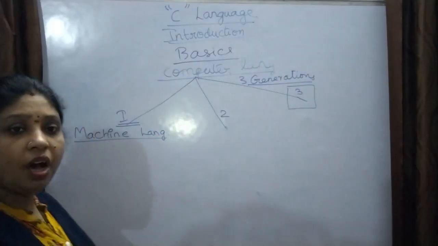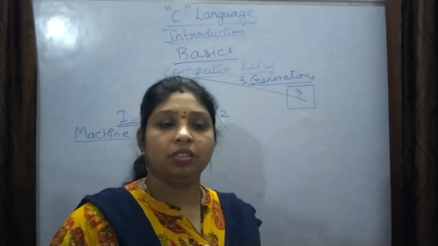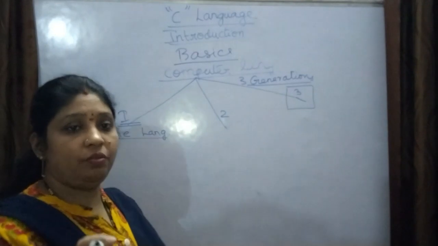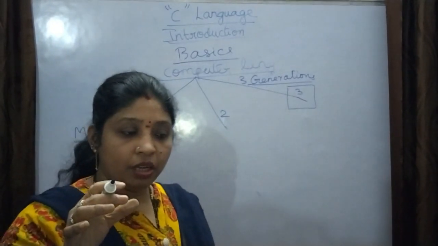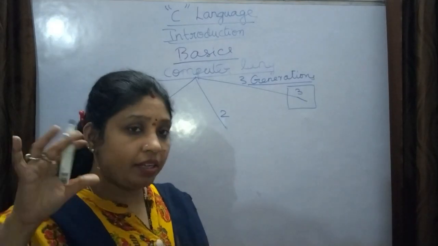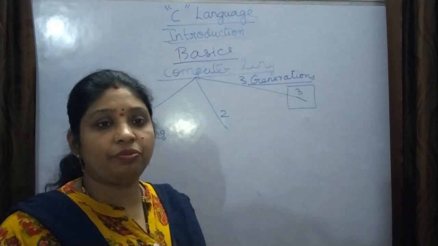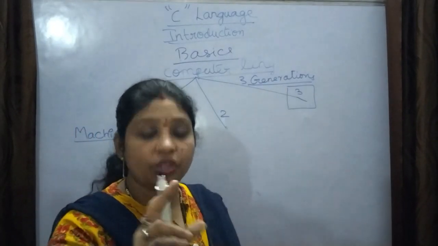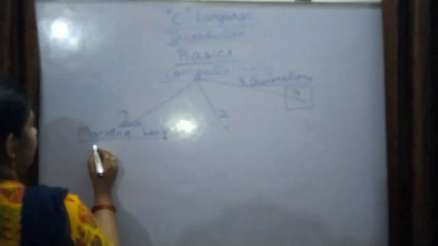So what do you think, how will the machine language be? It will be the instructions in the machine language. Now we are writing the instructions in English, but at that moment in the first generation of computers, the instructions were given in zeros and ones.